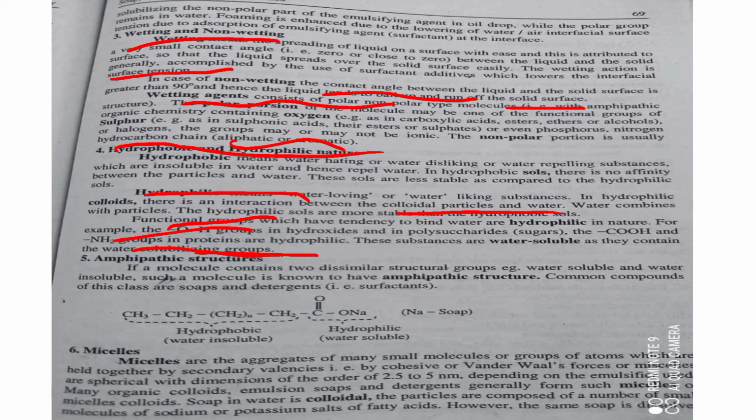Then the amphipathic structure. So what is the amphipathic structure? It is a molecule that contains two dissimilar structural groups, for example water soluble and water insoluble. Having the two dissimilar structures, water soluble and water insoluble, is known as the amphipathic structure. Common compounds used in soap and detergent, that is surfactants.